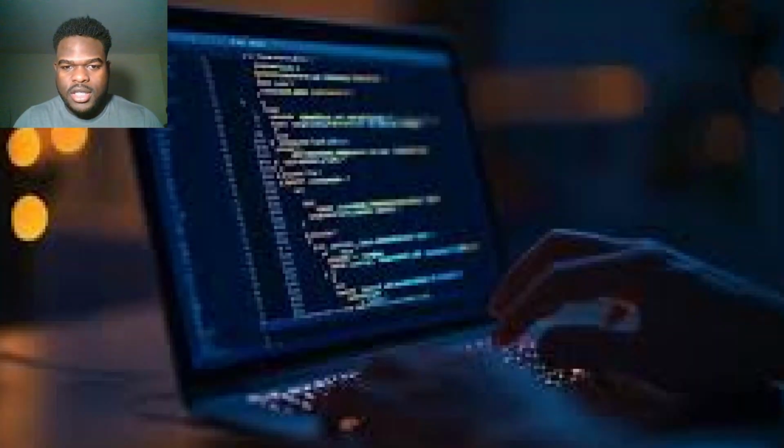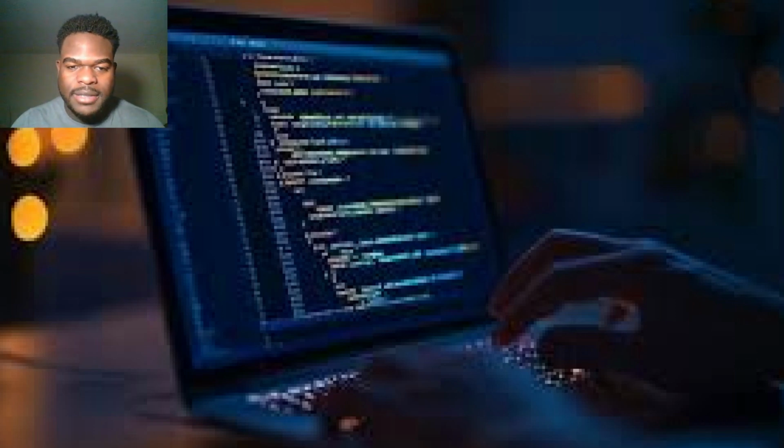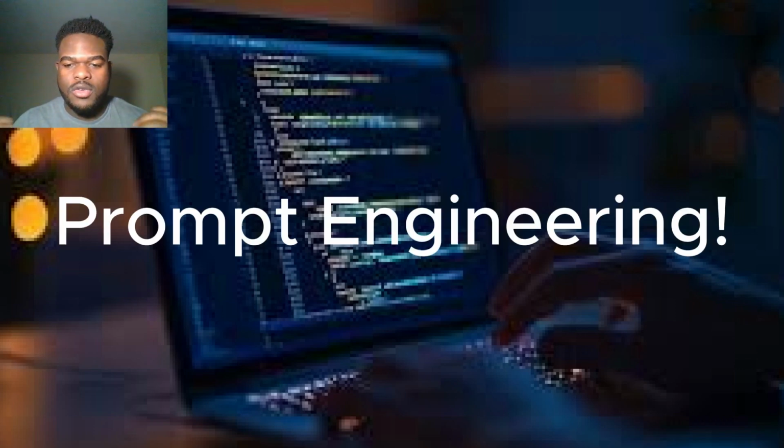All right, guys. When it comes to ChatGPT and large language models, the word is prompting, or prompt engineering. Essentially, models like ChatGPT are text-based, so you have to write to give it direction or some sort of initial instruction. It could be a statement or a question, so that it can give you the response that you need.